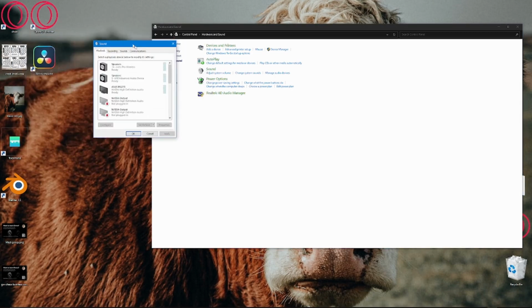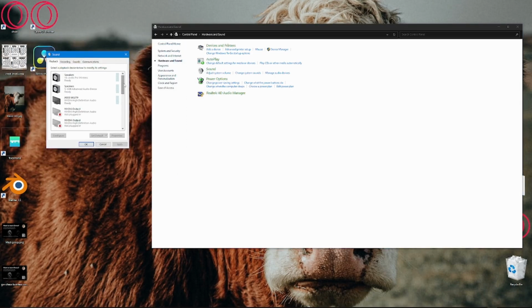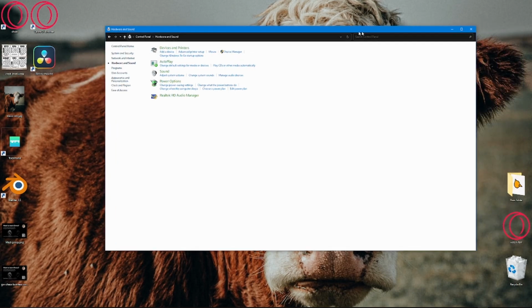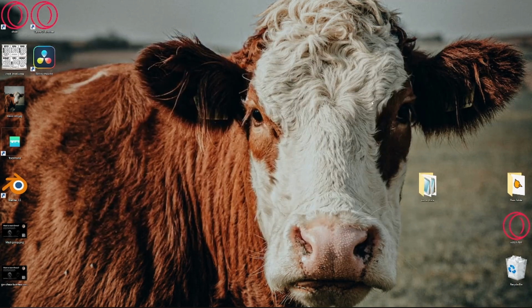So once you're in this little menu here, you need to scroll all the way down, or how little you need to scroll. I don't know how far you need to scroll because it's different. This is all the different devices you have connected. But you need to find Voicemeeter aux input. Sometimes you need to enable this, sometimes you don't. But you need to set this as your default, apply, OK. You can close out of this.